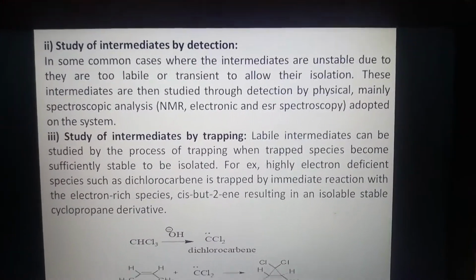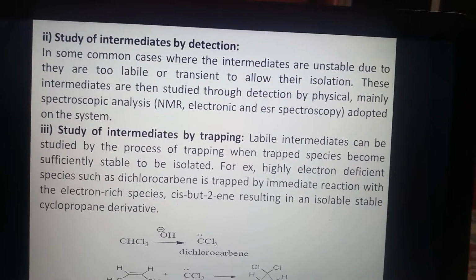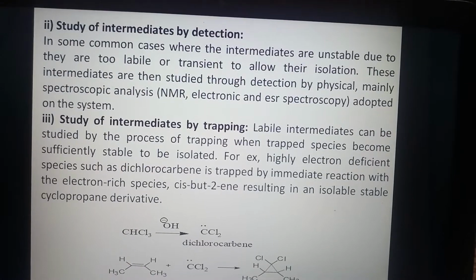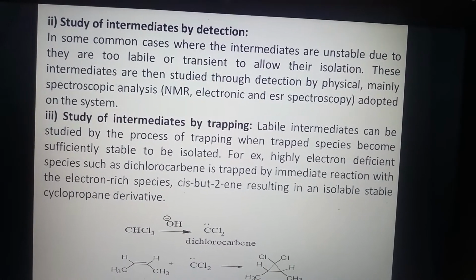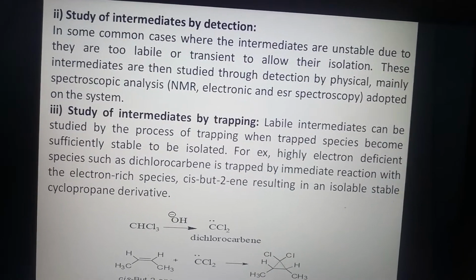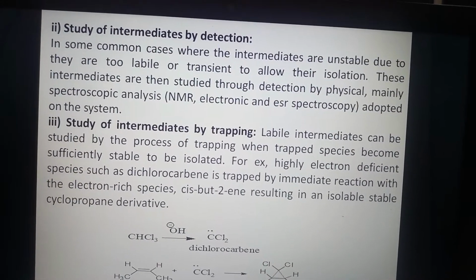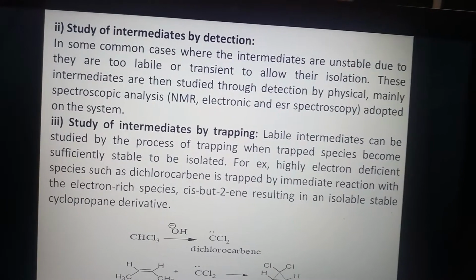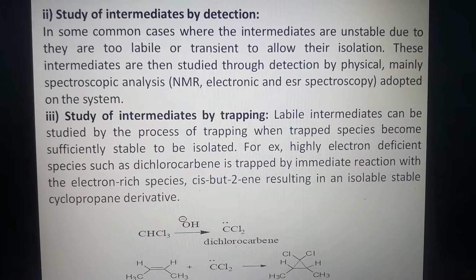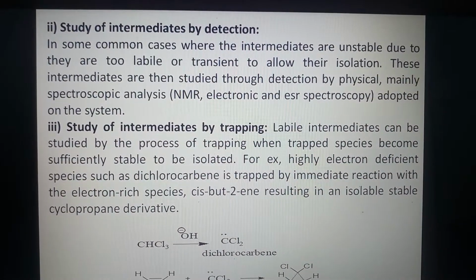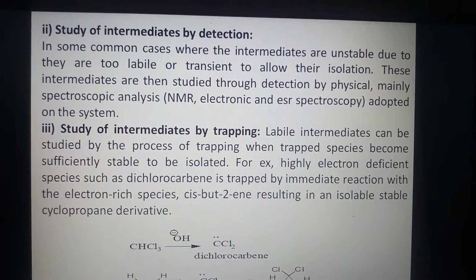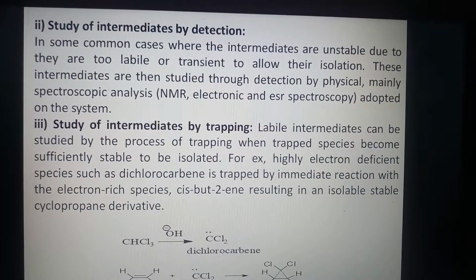Second point is study of intermediates by detection. We can detect them by some methods. In some common cases where the intermediates are unstable, too labile or transient to allow their isolation, these intermediates are then studied through detection by physical, mainly spectroscopic analysis like NMR, electronic and ESR spectroscopy, etc., adapted on the system. Third, study of intermediates by trapping.